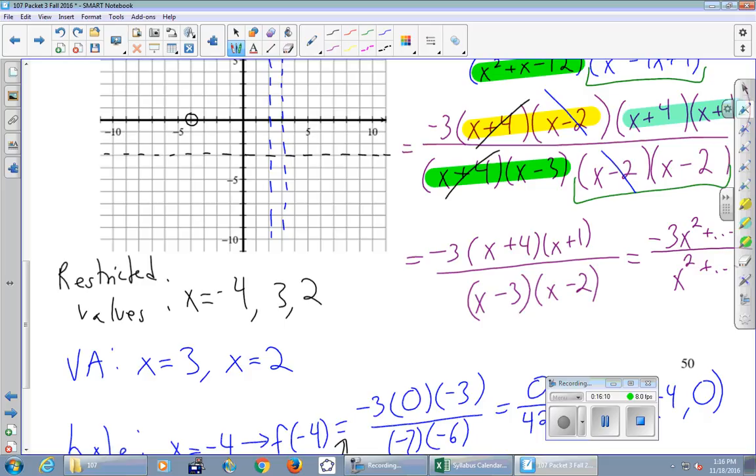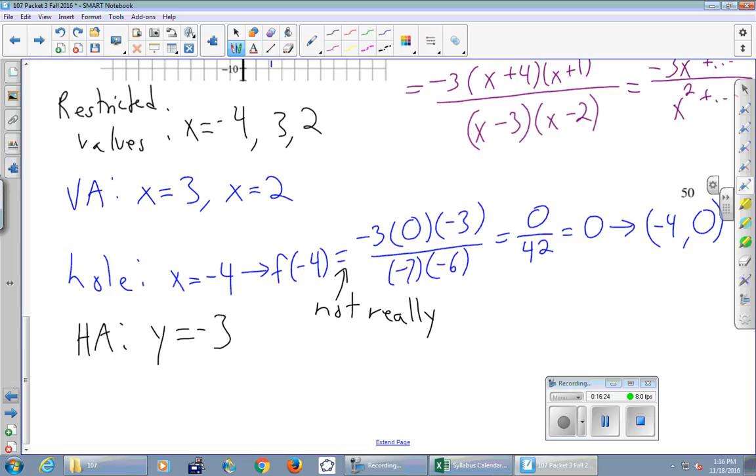On the test or quiz, I'll make sure, like parts A, B, C, and D, I'll remind you, okay, give me vertical asymptotes, give me horizontal, give me intercepts. Okay, so let's find some intercepts. First, let's do the y-intercept first.